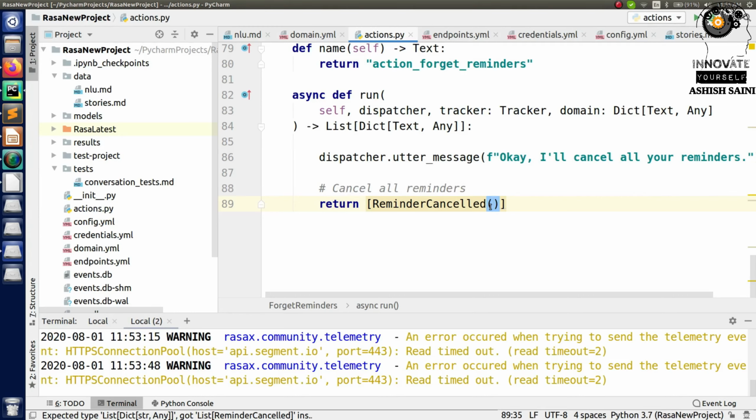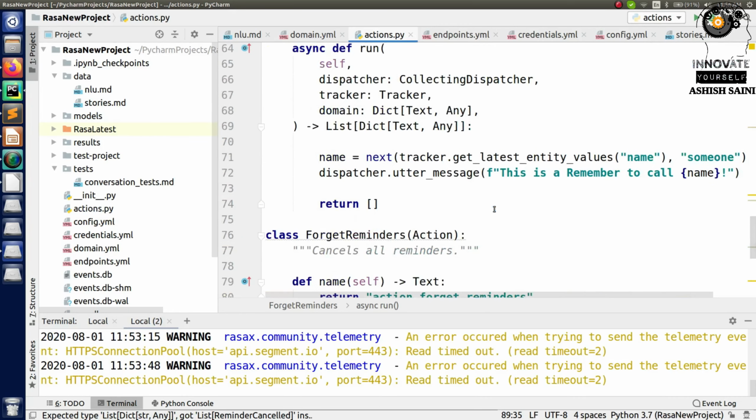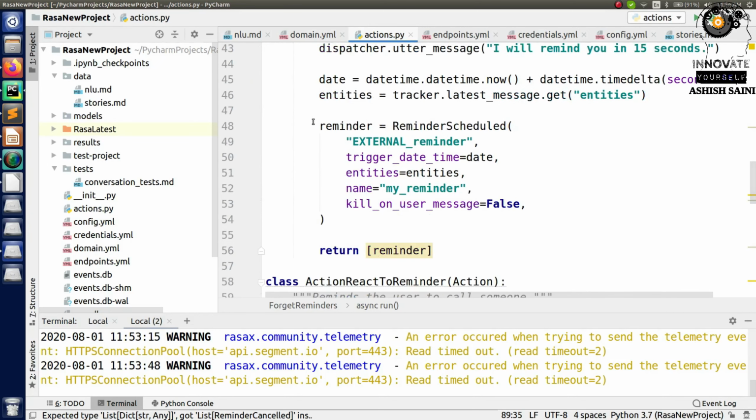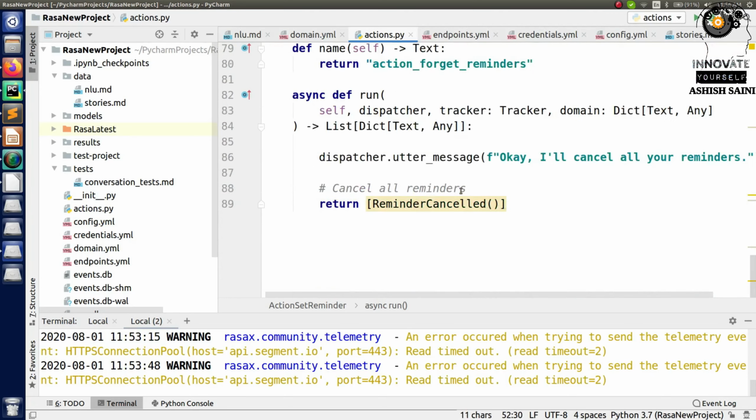But if you want to cancel any particular reminder or any single reminder, you can specify the name, and this name is coming from here. You can see, while making a reminder, you created an object with respect to this reminder schedule, and inside that you have this name, my underscore reminder. This was the name that you specified here, and you have to mention this name here, so that accordingly it will cancel only that reminder, not all the reminders. So this is the way you can cancel a single reminder as well. This is all about cancelling the reminders you have made.